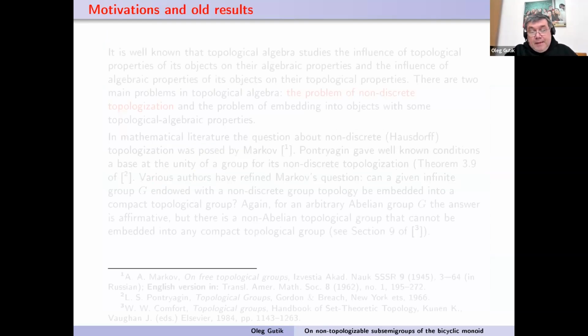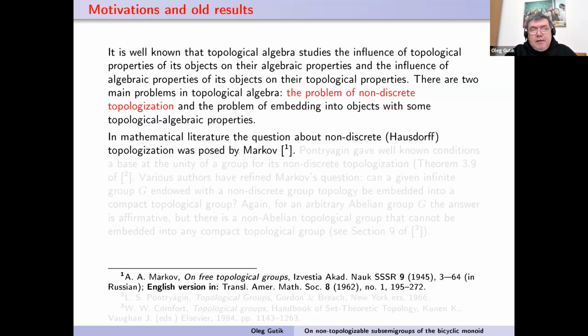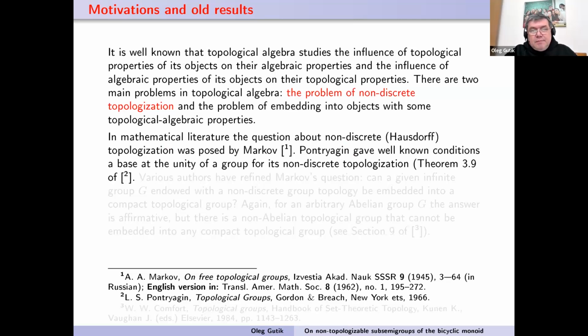So the first result about topologization in topological algebra was a very nice result by Lev Pontryagin, who gave the well-known five conditions of topologization at the unity of the group for non-discrete topologization.